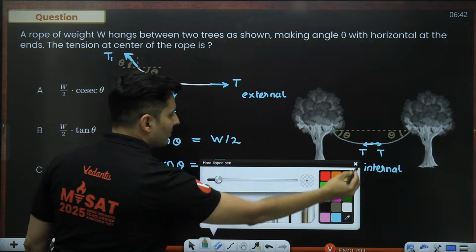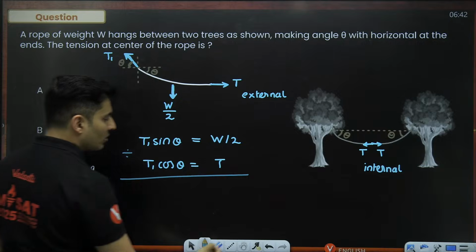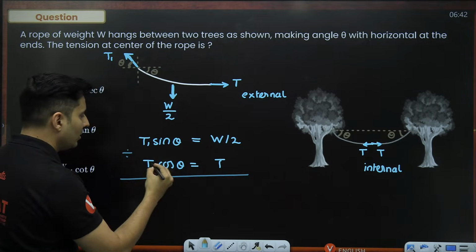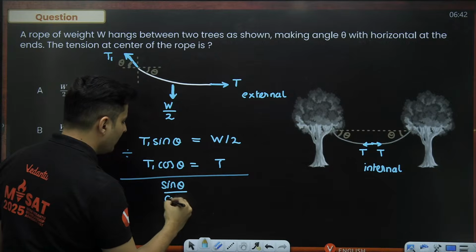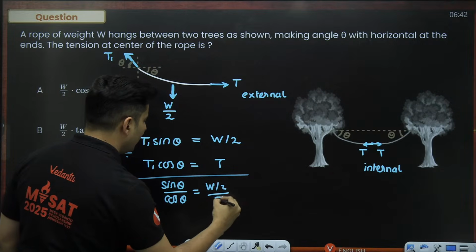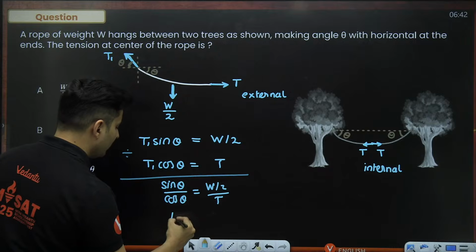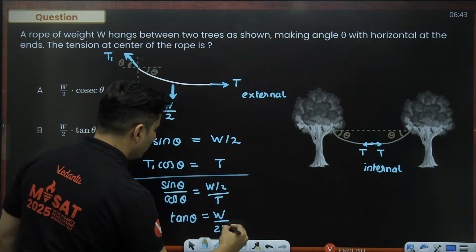So what should be the next step? You just have to divide both of them. So the moment you divide both of them, T1 cancels. You are just going to get sine theta divided by cos theta is W by 2 divided by T. Sine by cos is nothing but tan theta, so tan theta is equal to W by 2 into T.